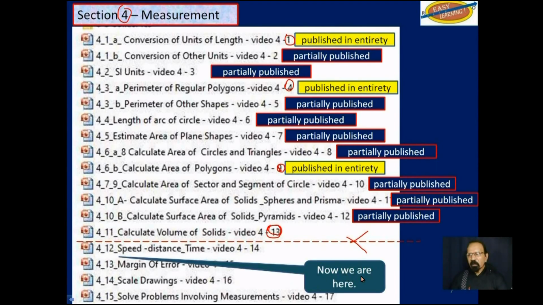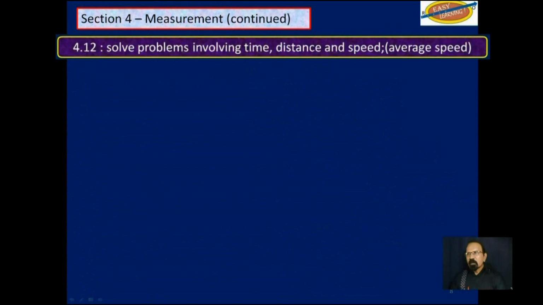We are now here, objective 12, speed, distance, and time, video 14, and this one will be published in its entirety on YouTube. So objective 4.12, average speed, distance, and time.